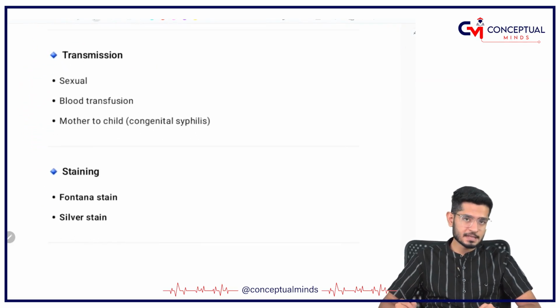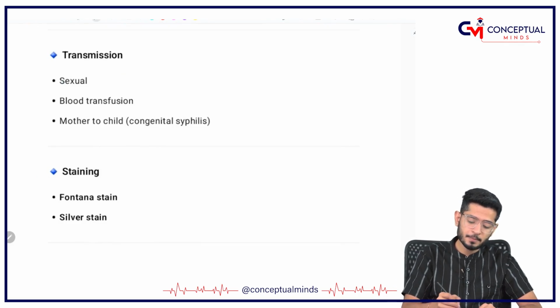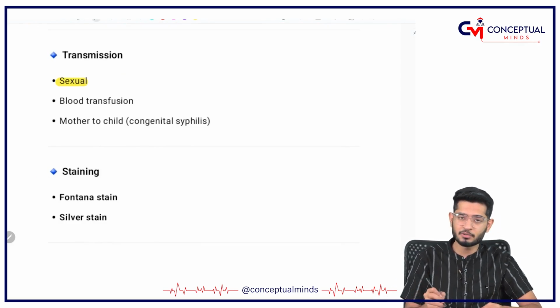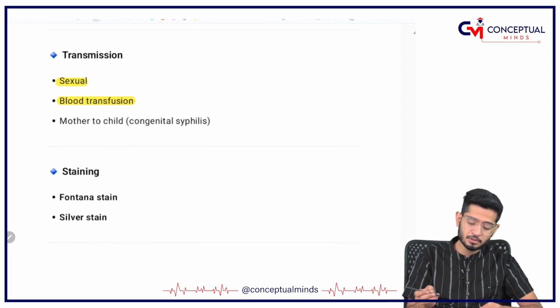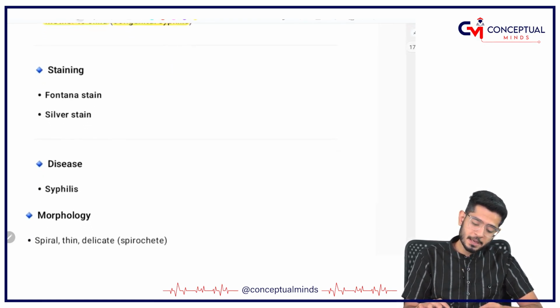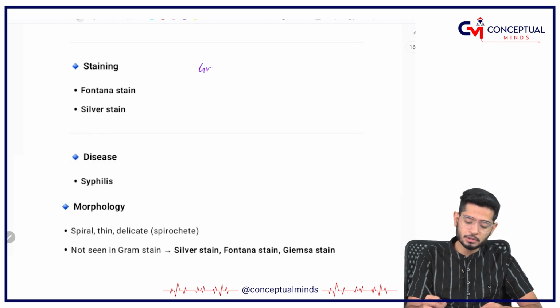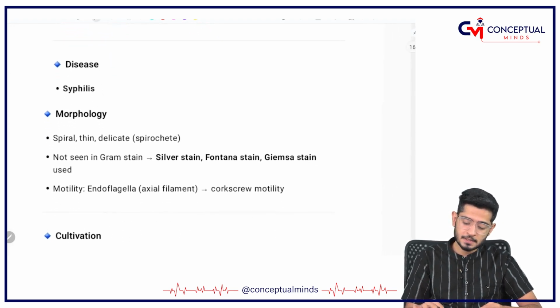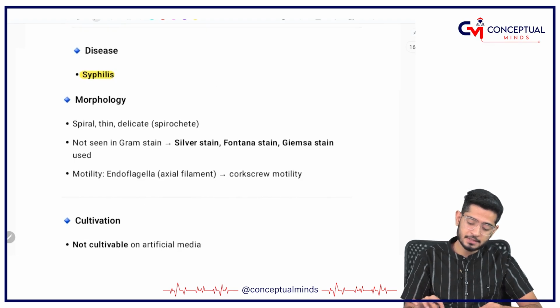How syphilis is going to get transmitted? By the sexual route, so it is a sexually transmitted infection, by the blood transfusion, and mother to child also. That is why there is a concept called as congenital syphilis. Like all spirochetes, they are not going to take the gram stain. That's why we use the silver staining and the Fontana stain for the spirochetes, and the disease is called as syphilis.